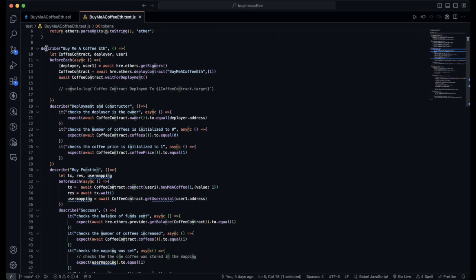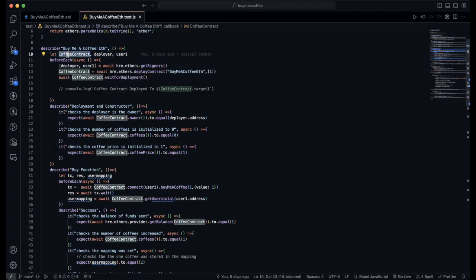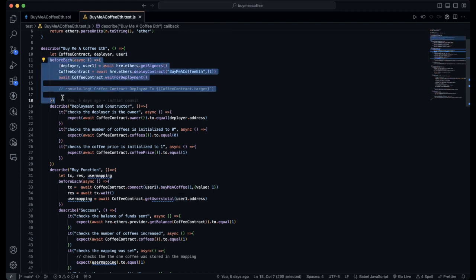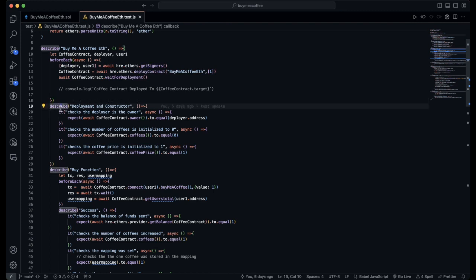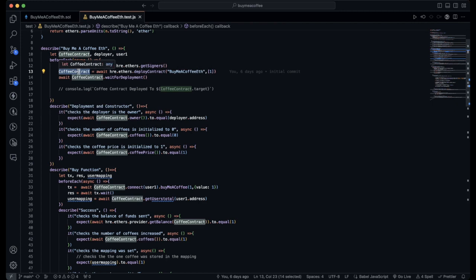Next, I wrote a describe block to describe the BuyMeACoffeeETH contract, declaring the coffee contract, deployer, and user one. The Mocha testing framework gives us the ability to run a set piece of code before each of our describe or it blocks. So with this beforeEach, we assign the deployer and user one to the getSigners array. We then declare the coffee contract by deploying the contract, and next we await the deployment.